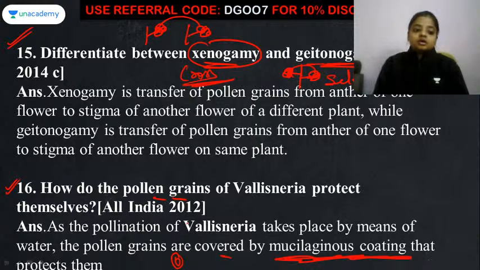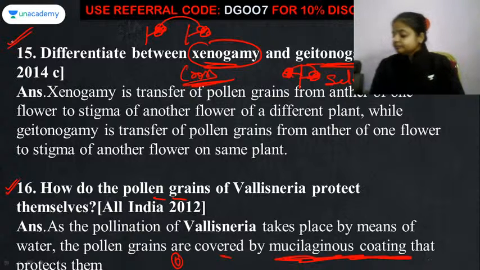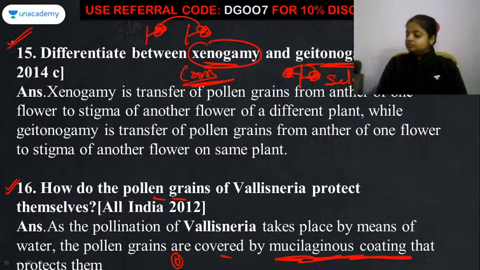Because we cover the stigma with the polythene bag or butter paper, there will not be contamination of undesired pollen grains. Any other type of pollen grain will not settle on it. When we do the unbagging process, at that moment only the desired pollen grain will come over there. Clear, Amit? Done?